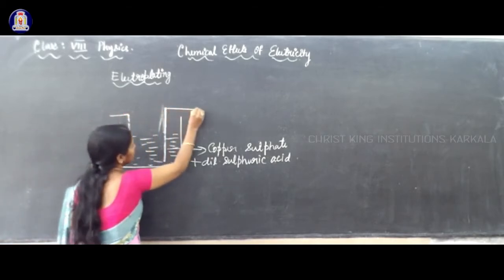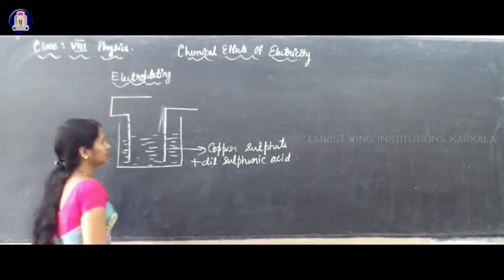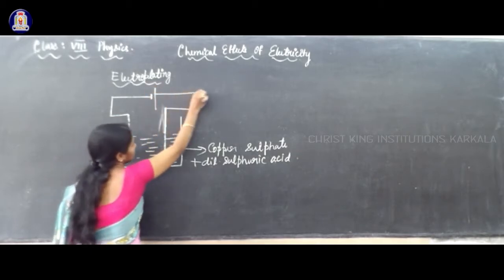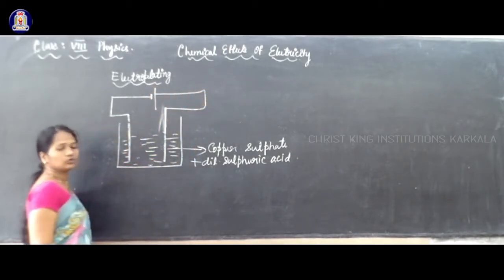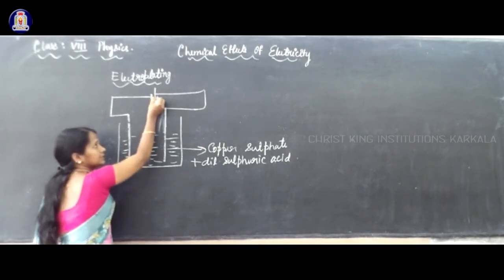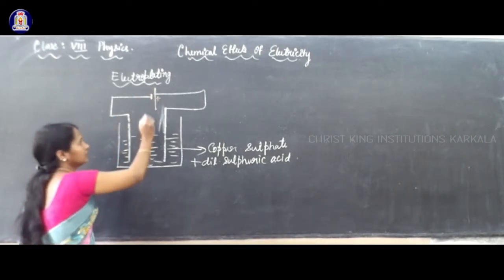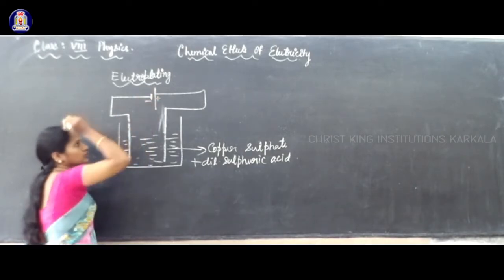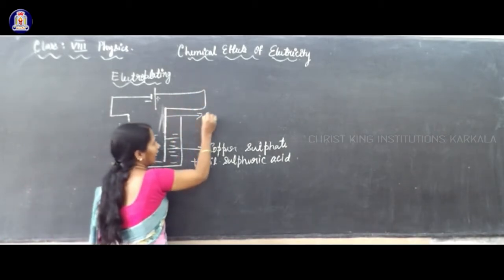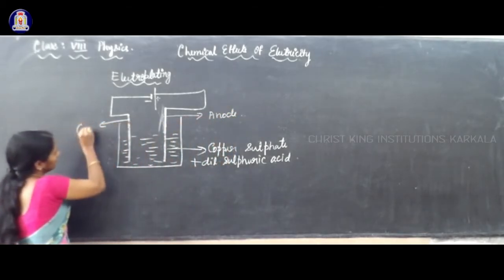These copper plates should be connected to the battery. Connected to a battery, like this. This way you have to connect this to a battery. Now, this is the plus, positive, as I said, longer line, positive terminal of the battery, smaller line, minus, negative terminal of the battery. So, this side is anode and this side is cathode here.